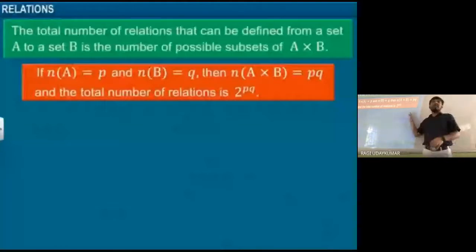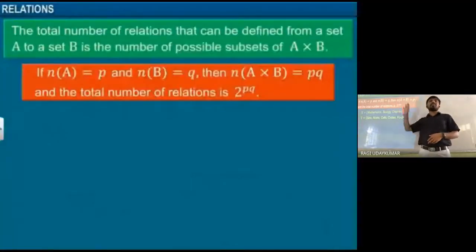So 2 power PQ is the number of possible relations. That is the number of possible subsets. Whenever you are taking a relation, it's a subset only. Mainly the concept of the subset is what you need to remember.